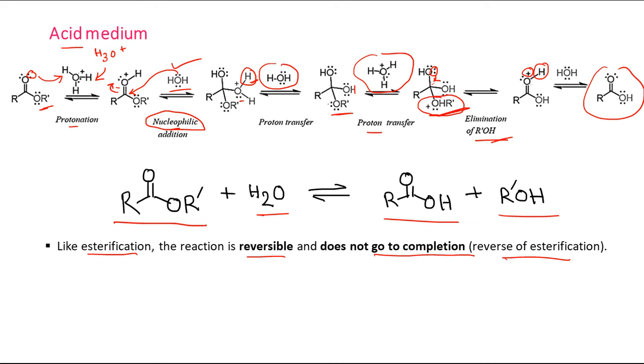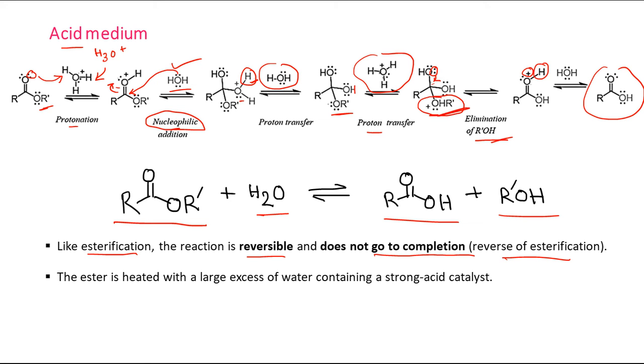As it is reversible and doesn't go to completion, if we want to shift the equilibrium, we have to heat the ester with a large excess of water, because when the water amount is very high on the left hand side, obviously the reaction will move towards the right hand side.